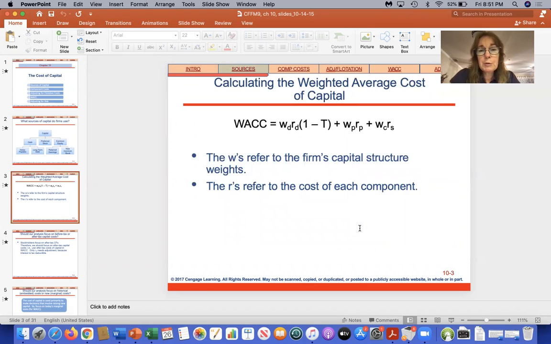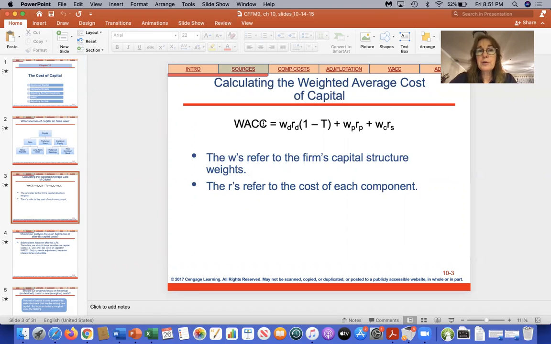The purpose of this synopsis really is to go over this formula so you understand how to work this problem. It's really a pretty easy formula. I'm going to go through it with you, though, to explain it. So the WACC is the weighted average cost of capital. This is the weighted average cost that it's costing for their capital.